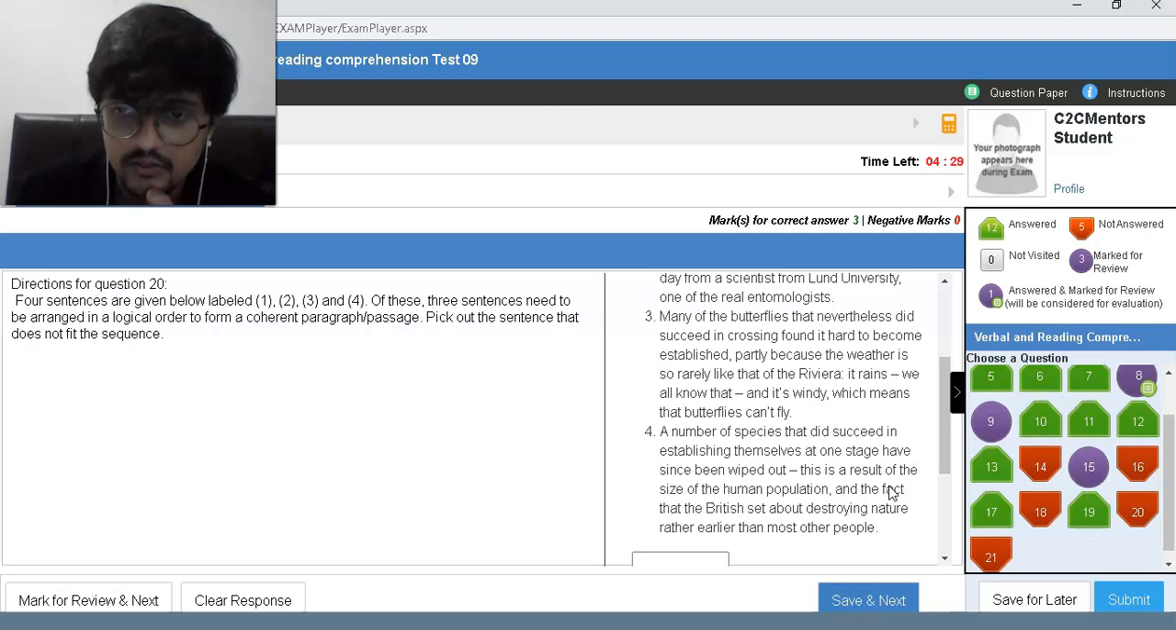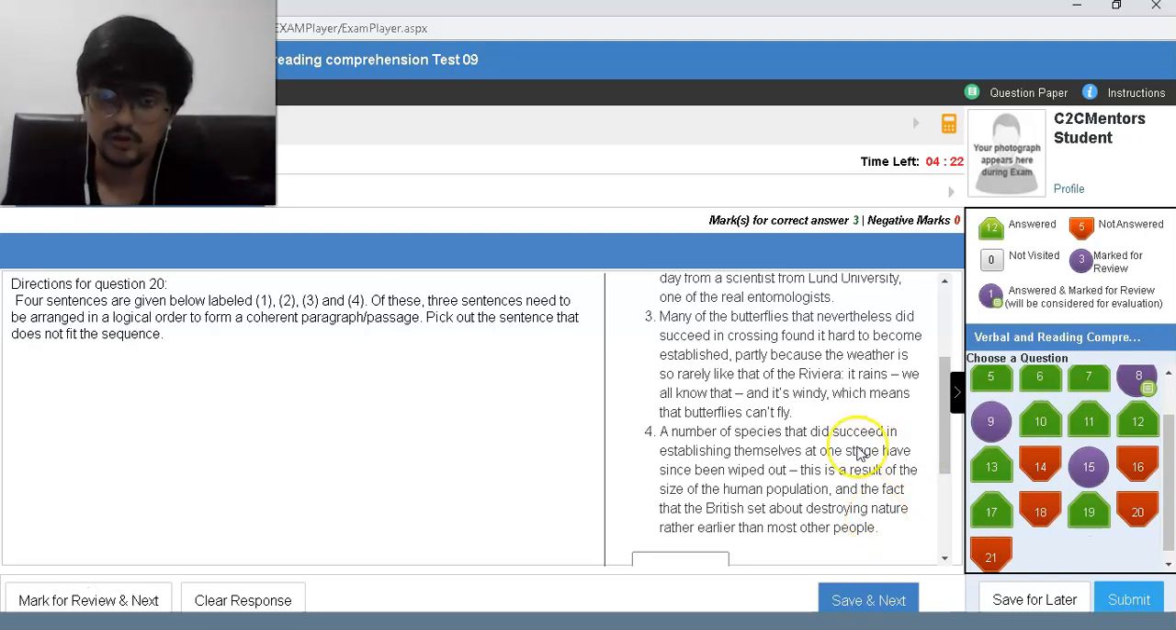This is a result of the size of the human population. The fact that the British set about it in nature rather earlier than most other people.